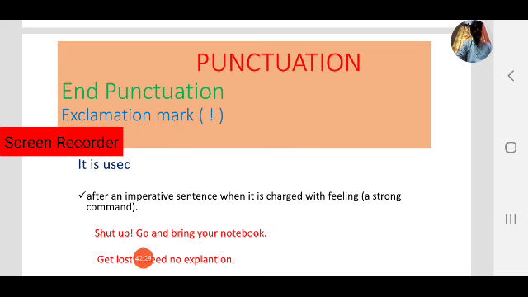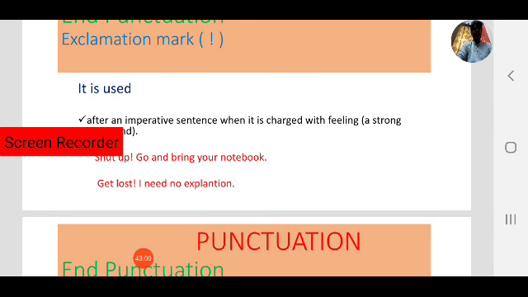In some cases, where the imperative is a strong command, we use an exclamation mark. For example, shut up! Go and bring your notebook. Shut up is a strong command, so we use an exclamation mark. Get up! Get lost! Or get out of the classroom! This is another case.